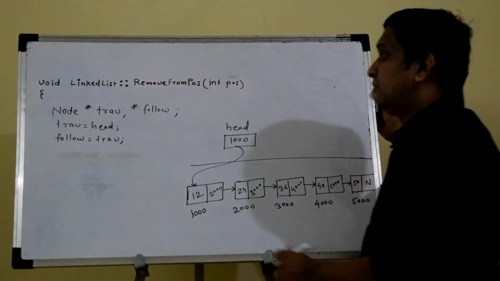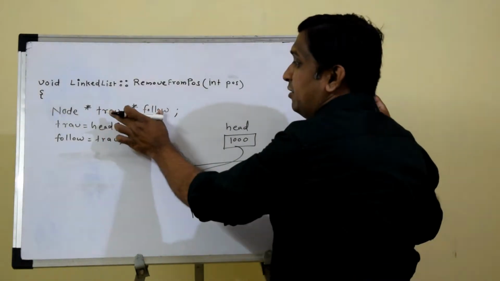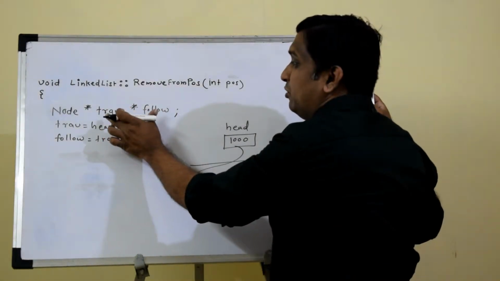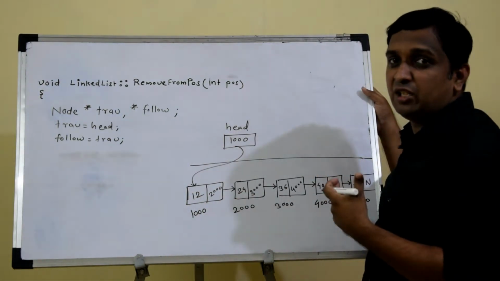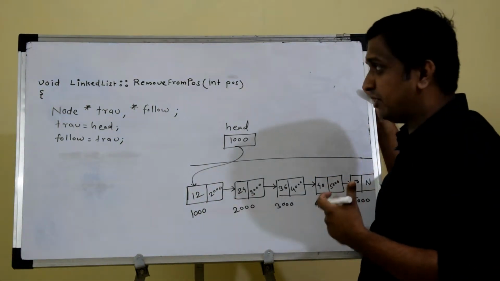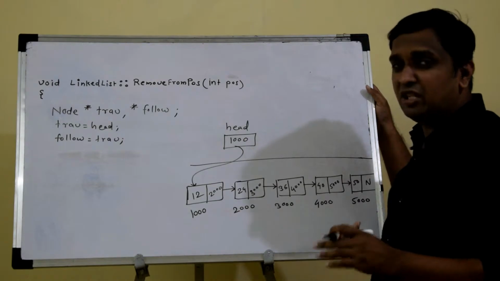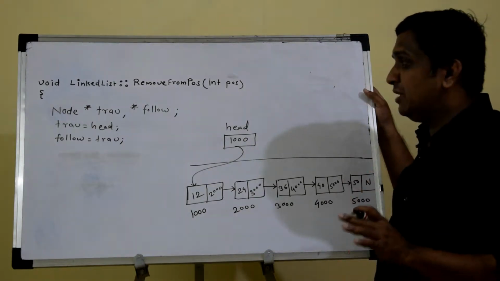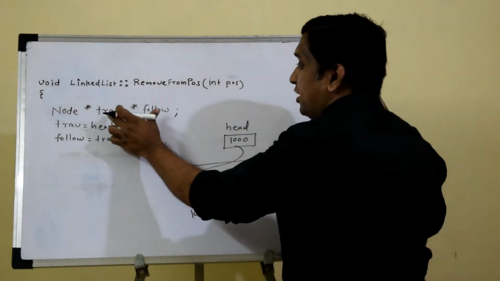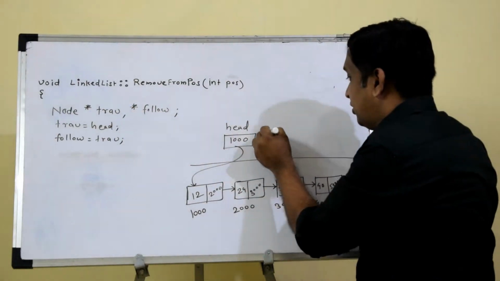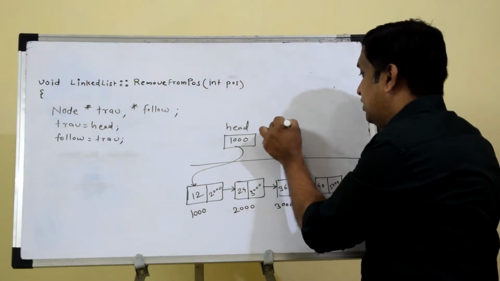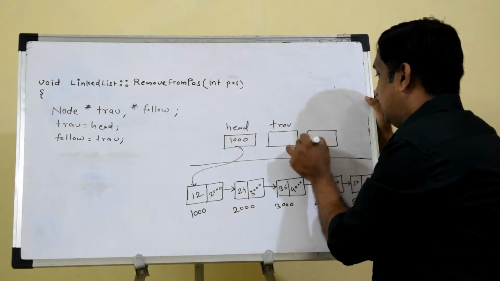So what I am doing in this function, I have declared two pointers, trav pointer and follow pointer. So that logic will be same. We have seen that follow logic where follow pointer will follow the trav pointer in remove from end function. So similar type of logic I will implement here also. So I have declared two pointers, one is trav pointer, other is follow pointer. So trav will allocate memory 4 bytes, follow will allocate memory 4 bytes.